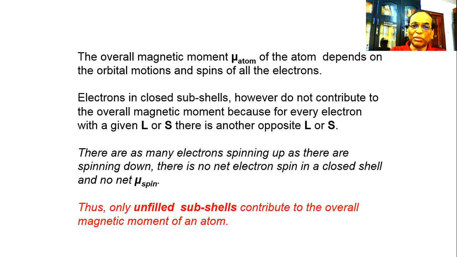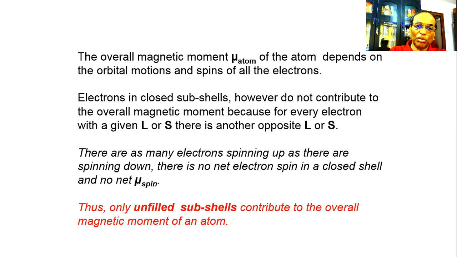There are as many electrons spinning up as there are spinning down also. There is no net electron spin in a closed shell and no net magnetic moment. So in the closed subshell, the resultant magnetic moment is 0.